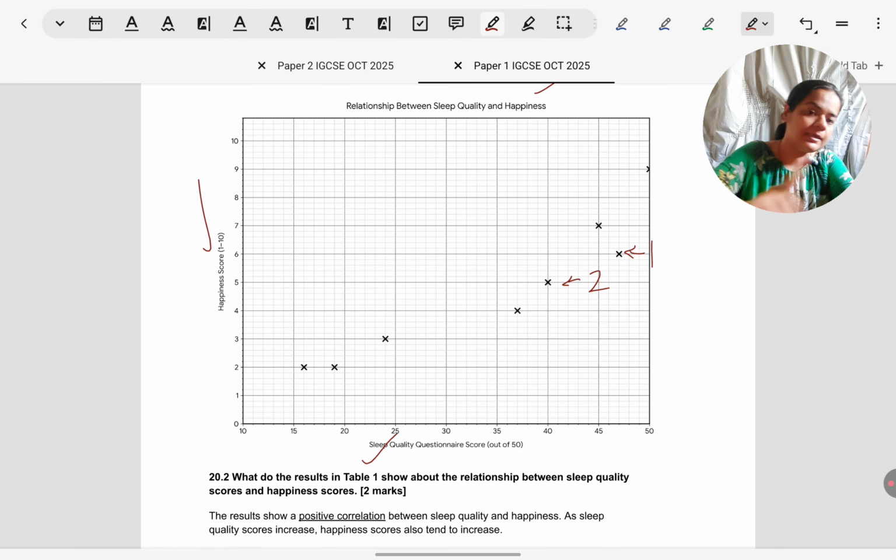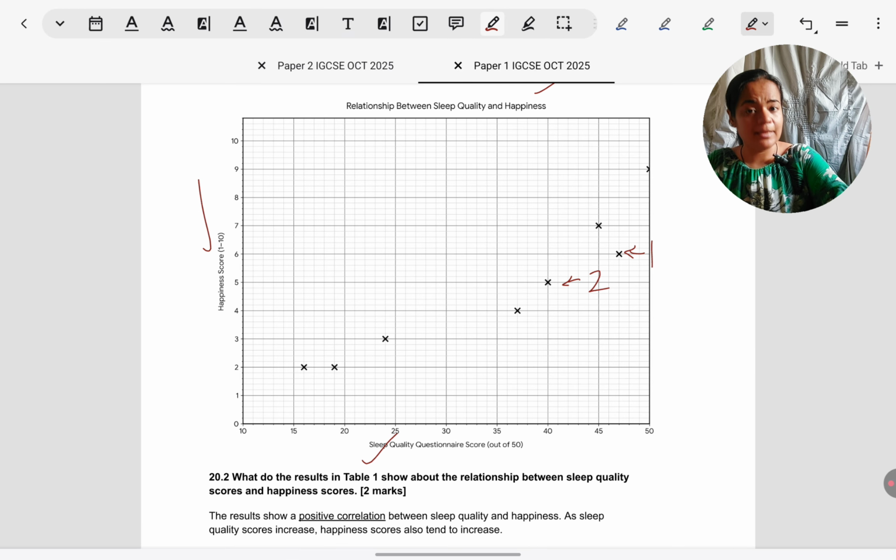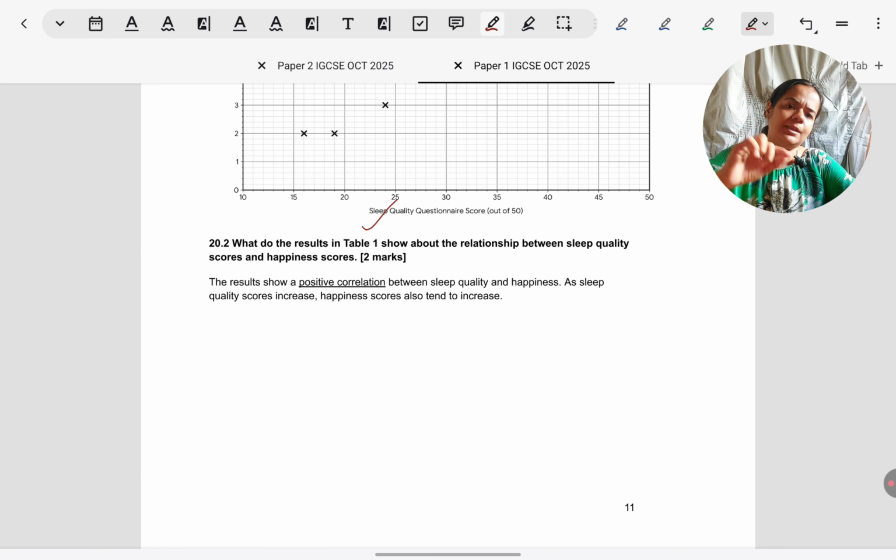In the same way, you can see all participants' points have been plotted accurately as given on the table. It does not have to be hypothetical. You can't just pull out the points anywhere. They have given a table so that you plot it accurately. As far as scaling is concerned, because sleep scores are out of 50, I have taken 5 units in 1 centimeter, so 10 to 50. And the happiness score is just 1 to 10, so 1 centimeter is 1 point. You can adjust the scale how you want, just make sure in the end the points are coming out accurately.